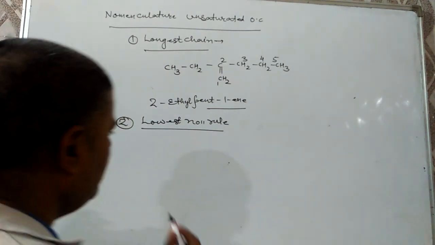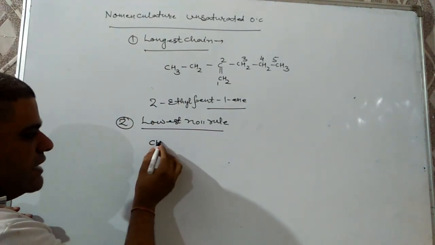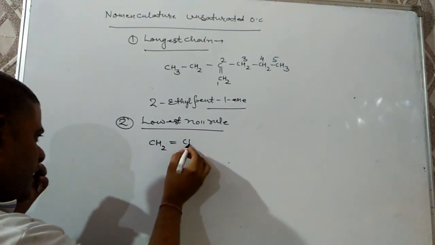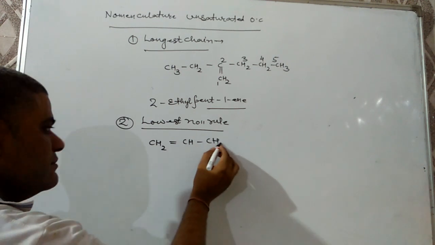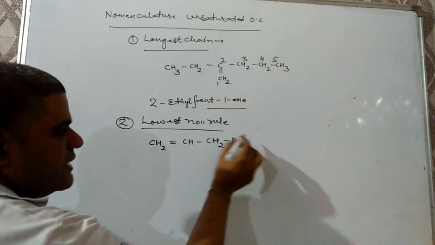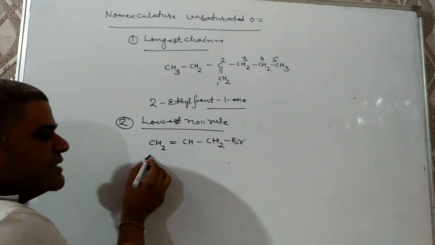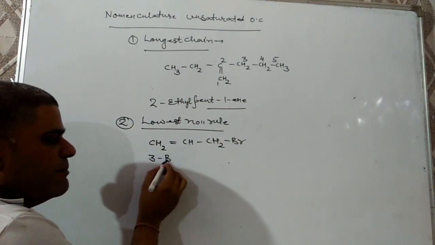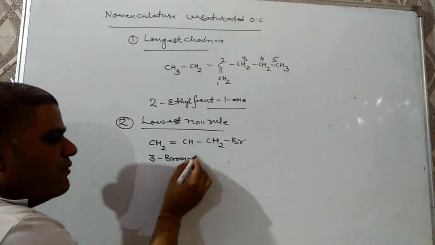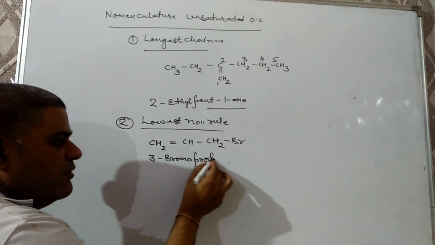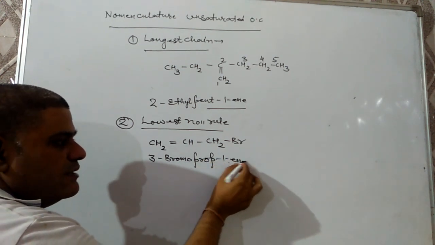I am taking few examples. The first one is CH2, double bond CH, CH2Br, allyl bromide. Then question might be there, what is the IUPAC name of this? Then its IUPAC name will be 3-bromo prop-1-ene.